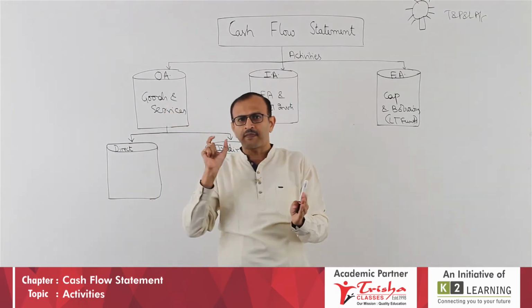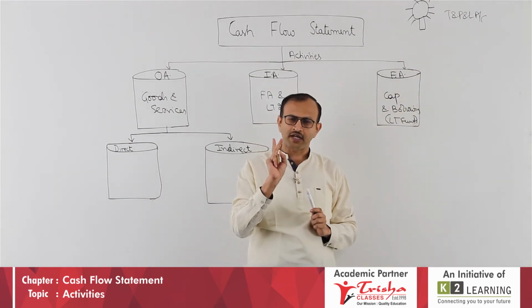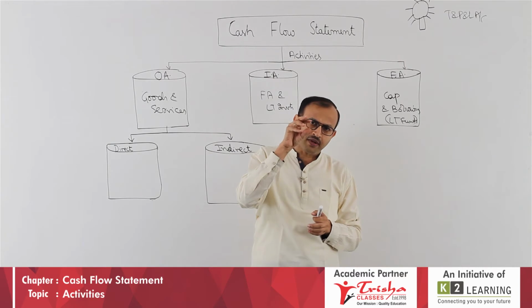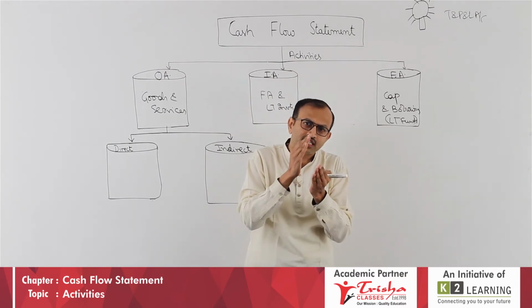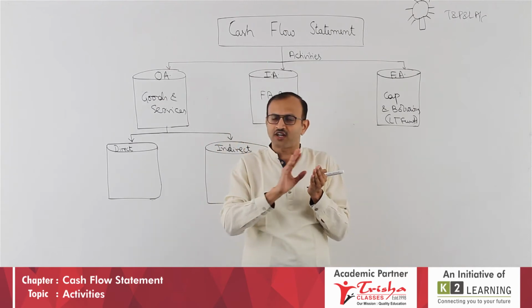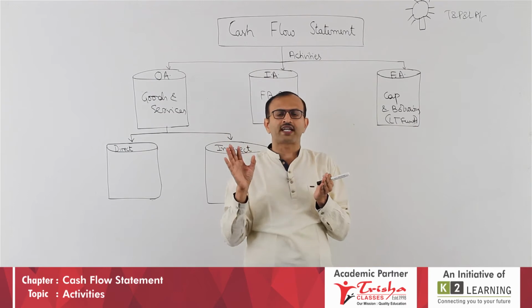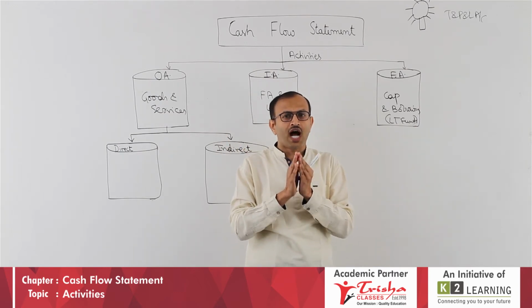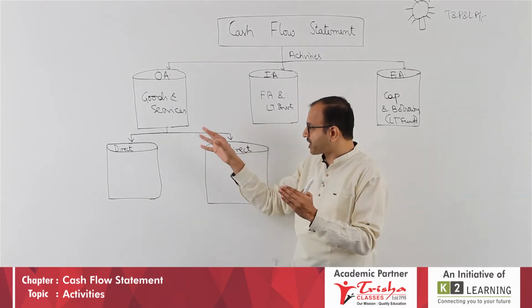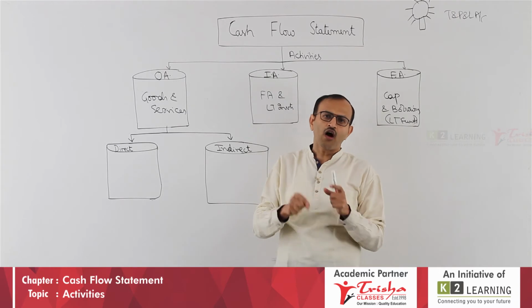To do this, what is the base for you? It is trading and profit and loss account. Point number two, when I do trading and P&L account, there can be cash and non-cash items. I want to know the cash from operating activity. I don't want any non-cash item. Therefore, depreciation and written-off items should not be taken or should be cancelled. I have to rework that P&L account to get cash from operating activity.